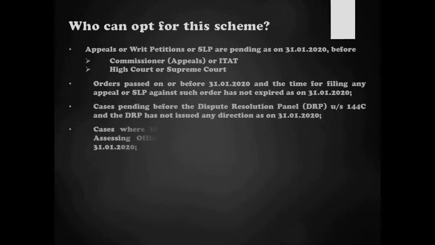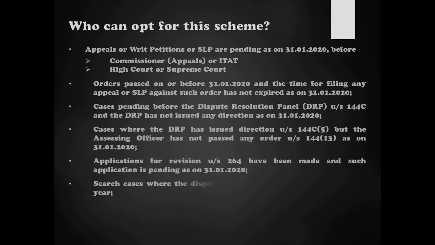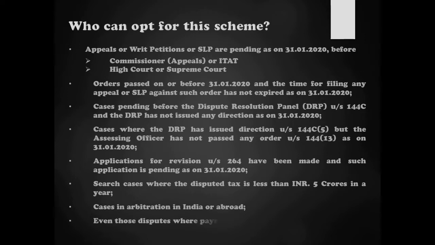So till now we saw what this scheme is about. Now who can opt for this scheme? Any taxpayer under the Income Tax Act can opt for this scheme in the following cases. Number one, where any appeal or writ petition or special leave petition for any tax dispute of that taxpayer are pending as on 31st of January 2020 before any appellate forums, that is the Commissioner of Income Tax Appeals or Income Tax Appellate Tribunal or any court, any of the high courts or Supreme Court. Such taxpayer can opt for the scheme in respect of that tax dispute.